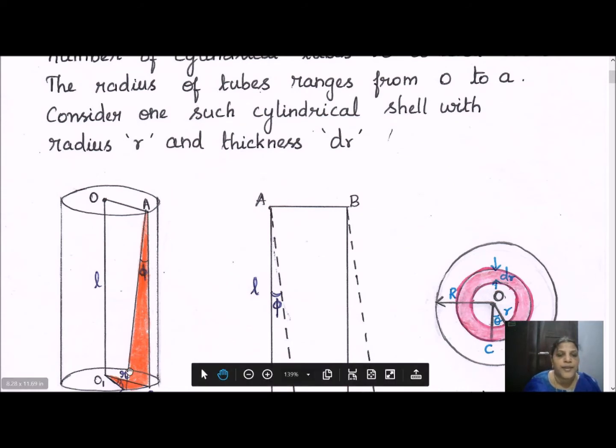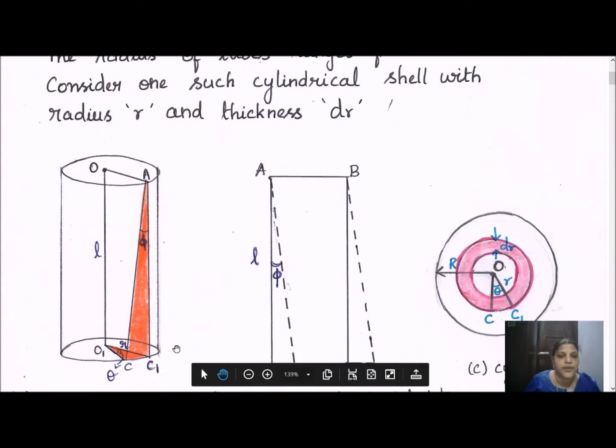Now we are going to apply a twist from the lower end of the wire. So along the axis, a lower strain will be present. A low amount of deformation will be present along the axis of rotation of the wire. But along the rim of the cylinder, there will be a larger amount of shearing strain because of the twist we have applied. Now let us go into the derivation.